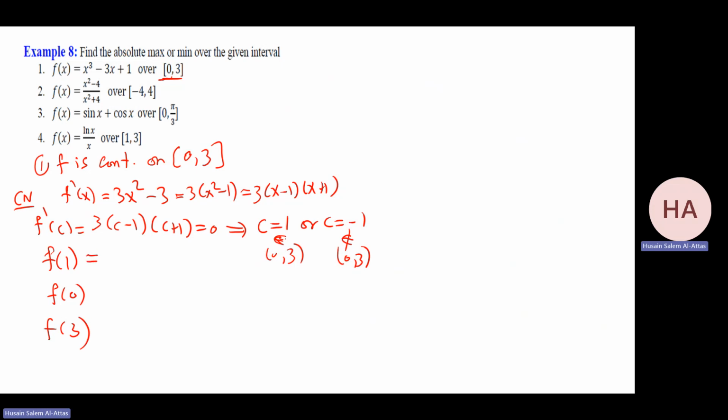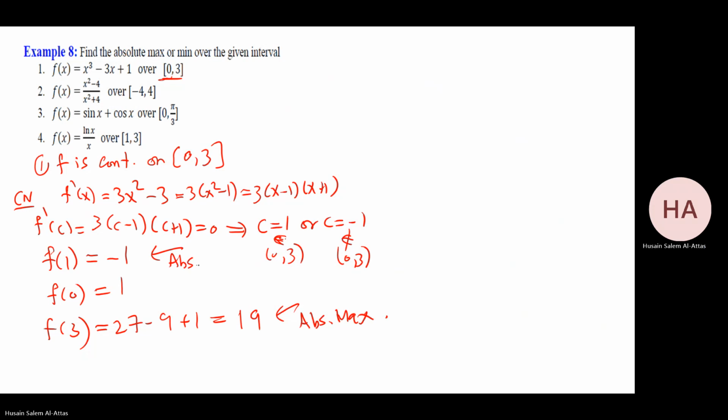F at 1 will be 1 plus 1 minus 3 minus 1. F at 0 will be 1. F of 3 will be 27 minus 9 plus 1. That gives me 19. So very clear, this is the absolute maximum, and this is the absolute minimum.